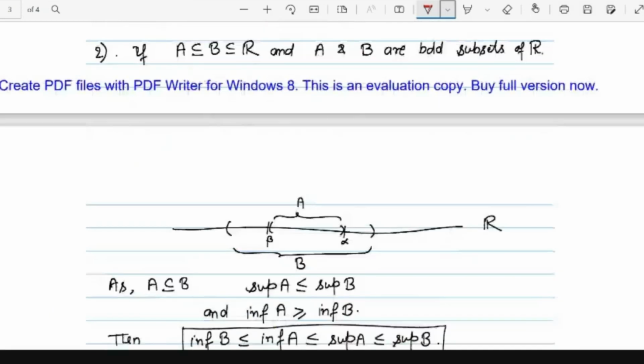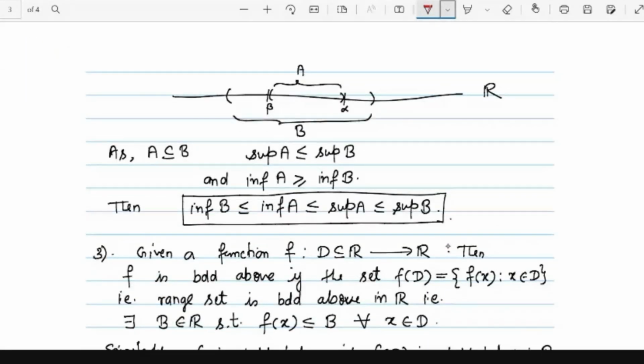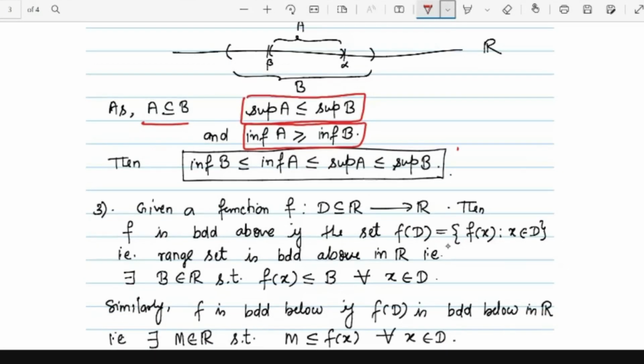Now another most important result is this: if A is a subset of B which is a subset of R, both being bounded subsets of R, then I want to know the relationship between the infimum of A and the infimum of B, and the supremum of A and the supremum of B. So if A is a subset of B, then the supremum of A is less than or equal to the supremum of B, and the infimum of A is bigger than or equal to the infimum of B.